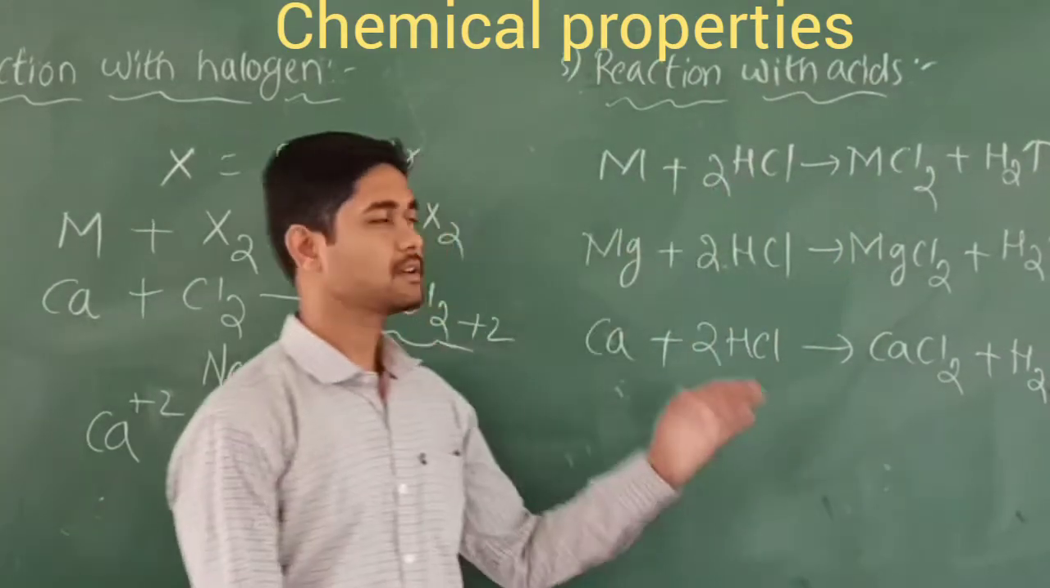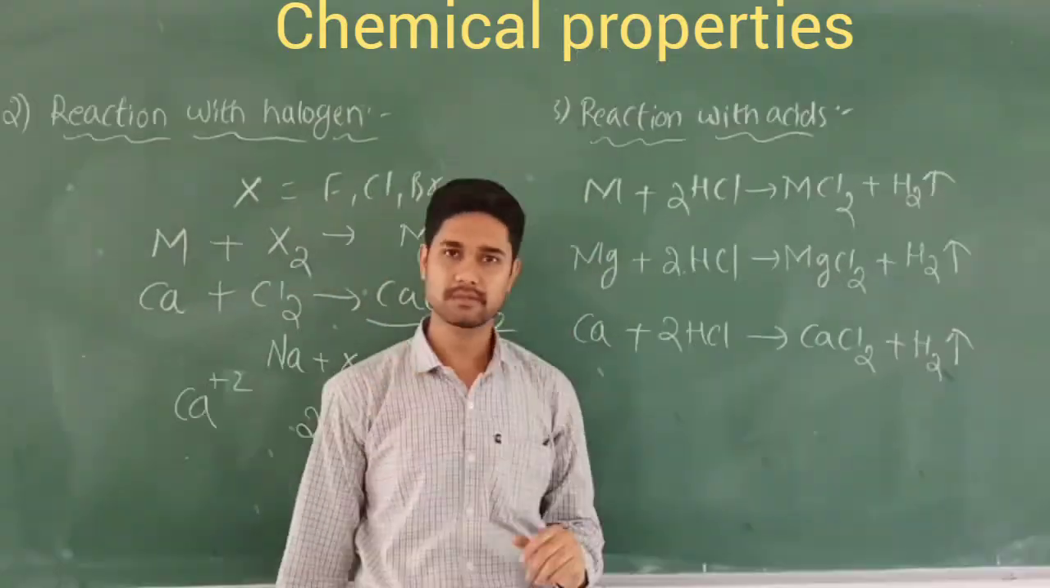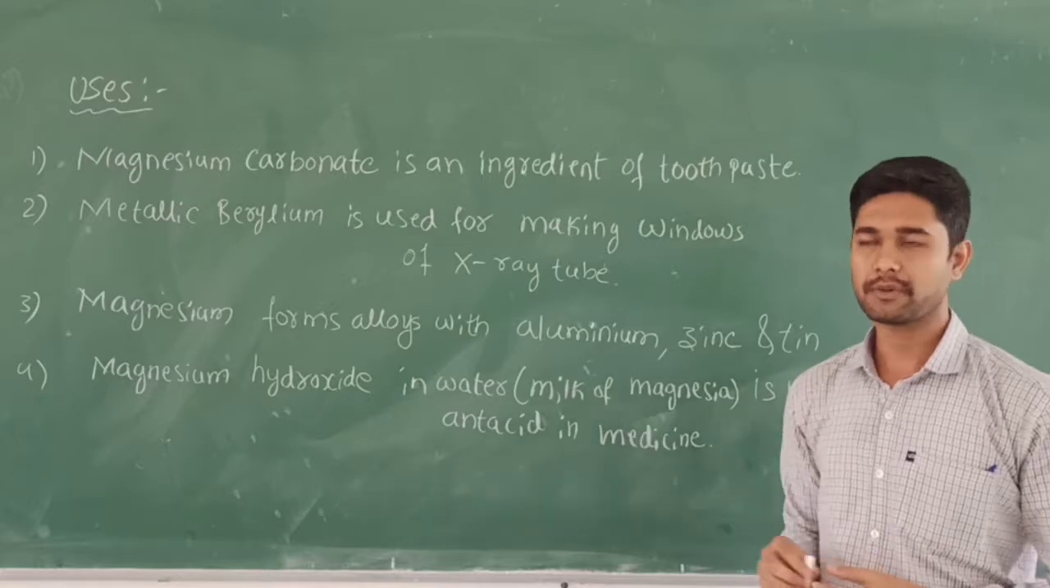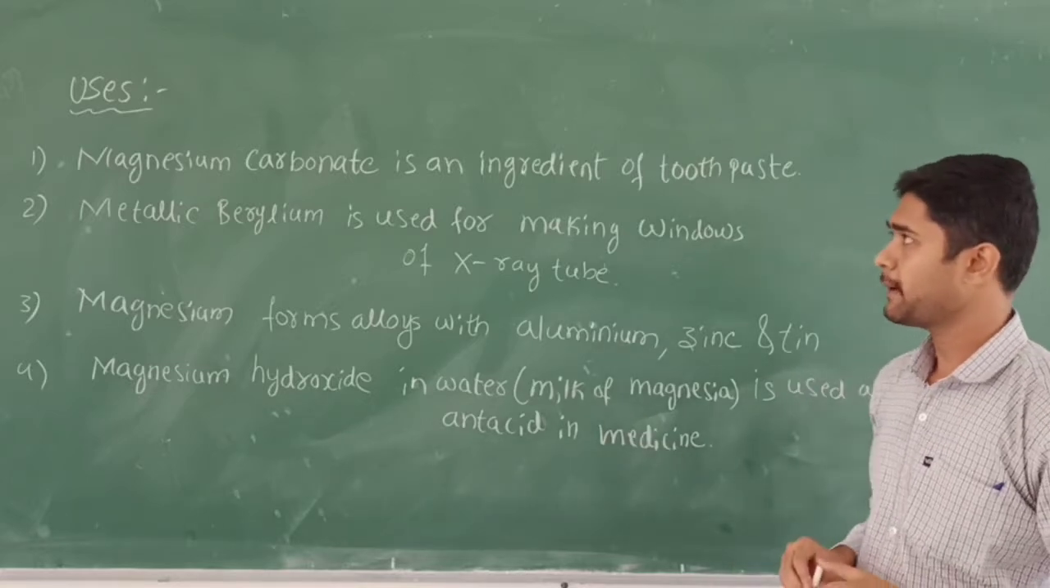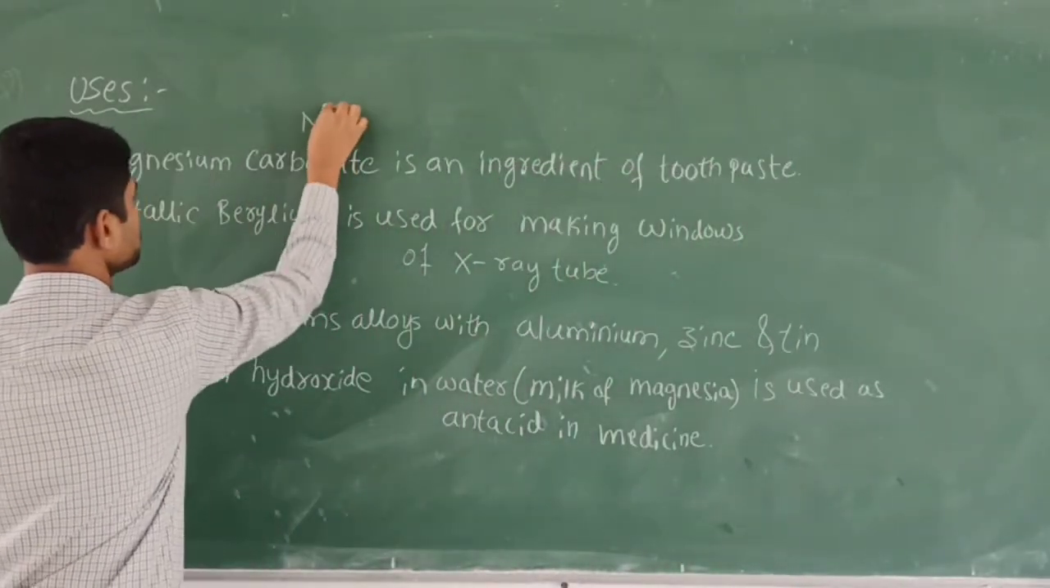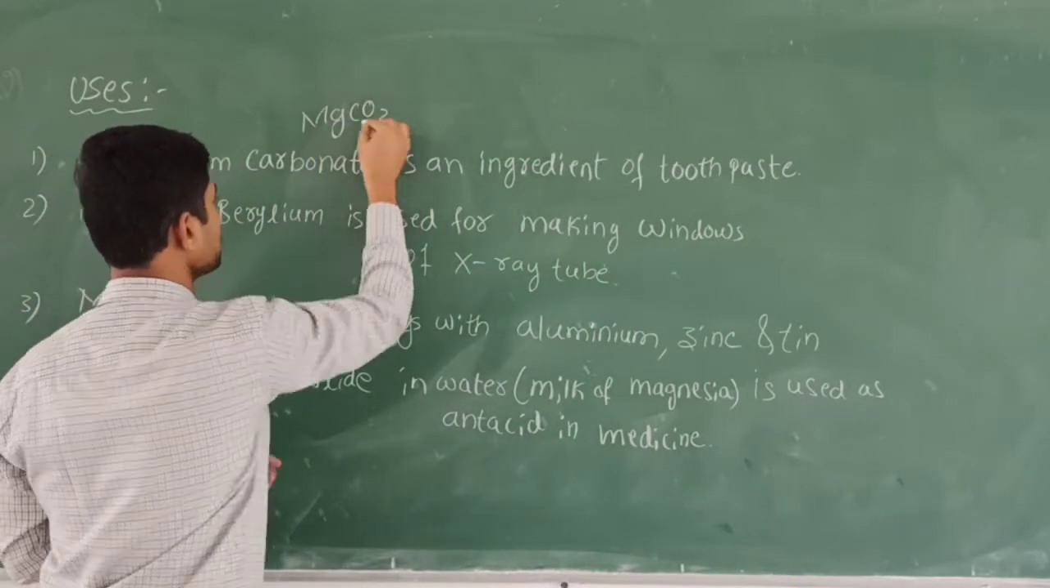So like this, they are going to react with acids and halogens. Let's discuss the uses of these alkaline earth metals. Some of them are going to be listed here. First one, let's discuss magnesium carbonate. That is the indication of MgCO3, right? MgCO3. This is called magnesium carbonate.